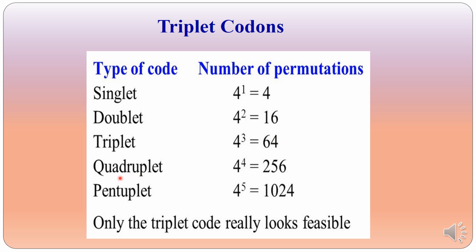And if a codon is a quadruplet or pentuplet, then many more amino acids are possible, as shown here. But nature wouldn't want to waste, and so this kind of flamboyance it will not do. Therefore only the triplet code really looks feasible, as it was known that there are 20 amino acids. So having a triplet codon seemed most feasible.